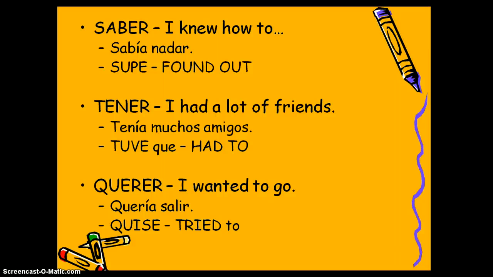Querer is another verb that changes its meaning depending on if it's preterite or imperfect. Querer means to want. If we use it in the imperfect, it means you wanted to do something. However, when we put querer in the preterite, it changes the meaning slightly to tried to.